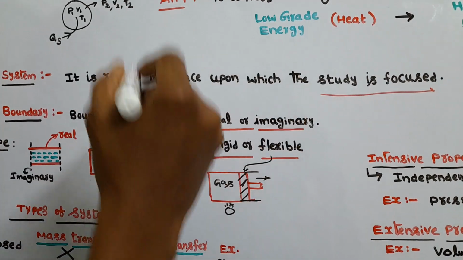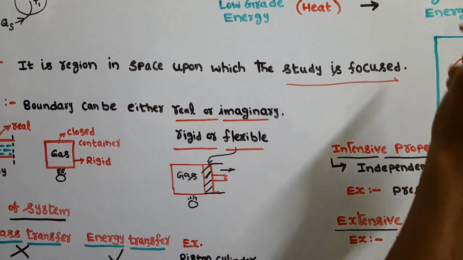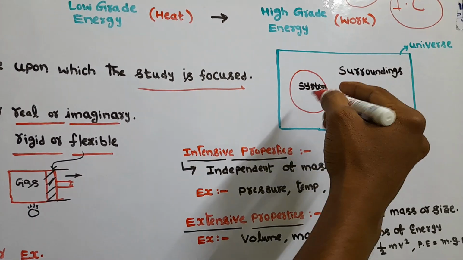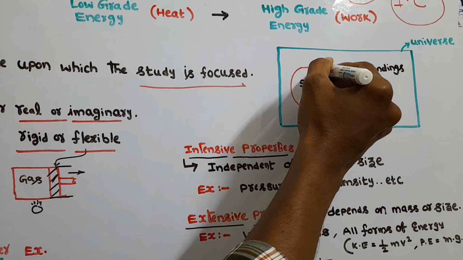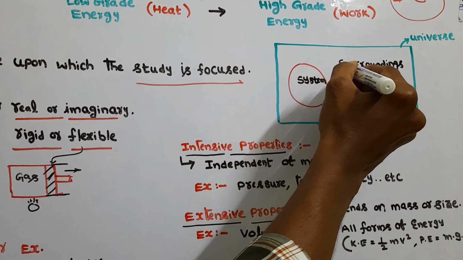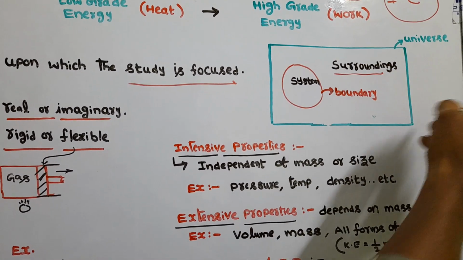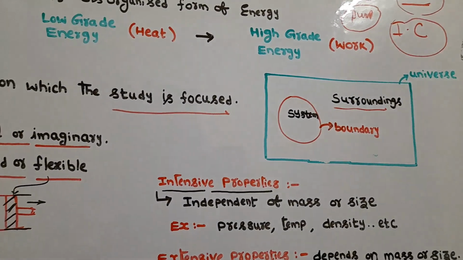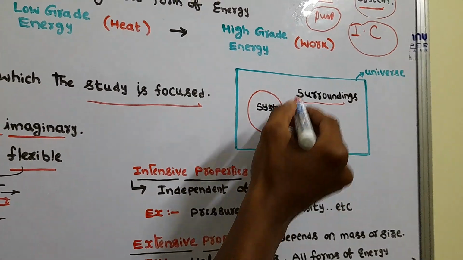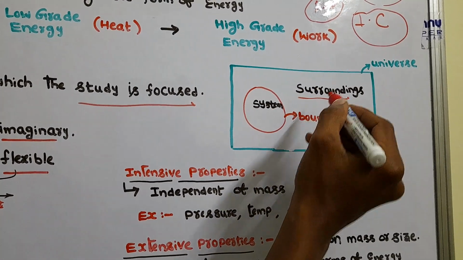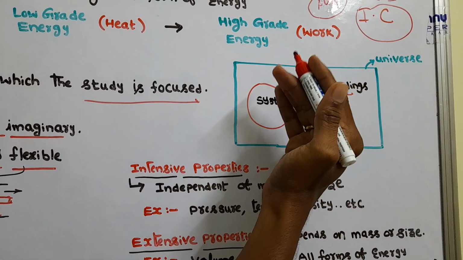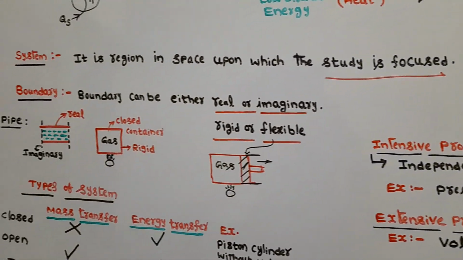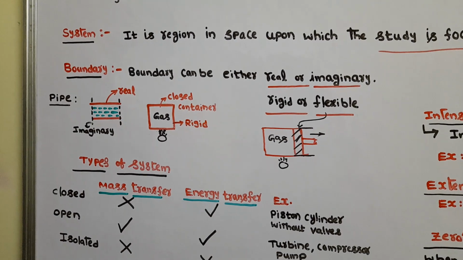So we are going to take a system, and that system has some boundary. Whatever is outside the boundary of the system is called surroundings. Together it is called the universe. So clear? It is system, boundary and surroundings. So universe means system plus surroundings. Okay, now we will see the types of boundaries.